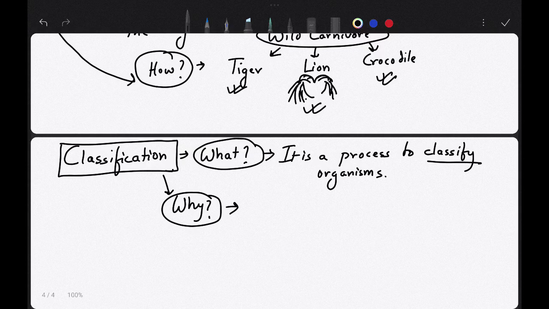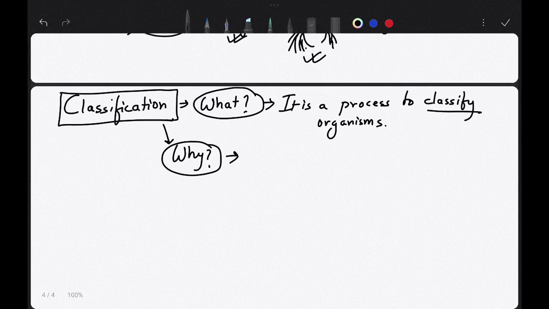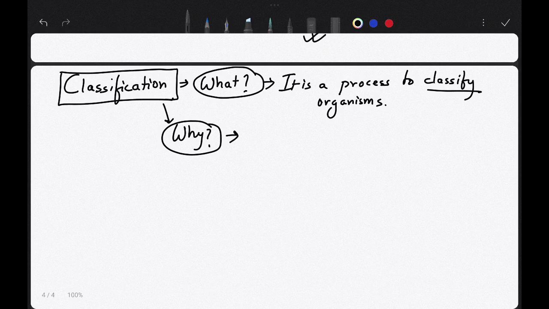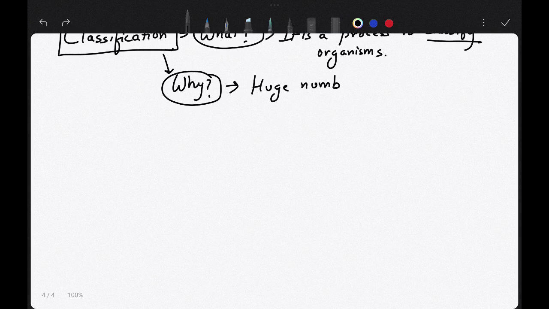It is because there is a huge number of animals, and they need arrangement.